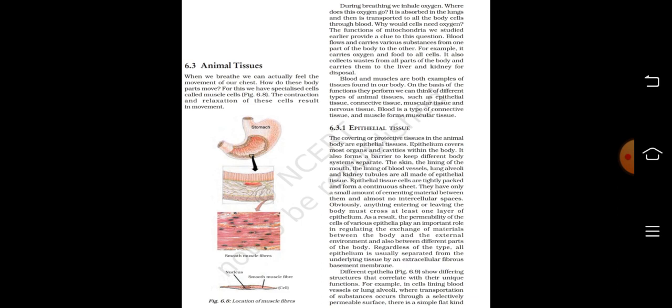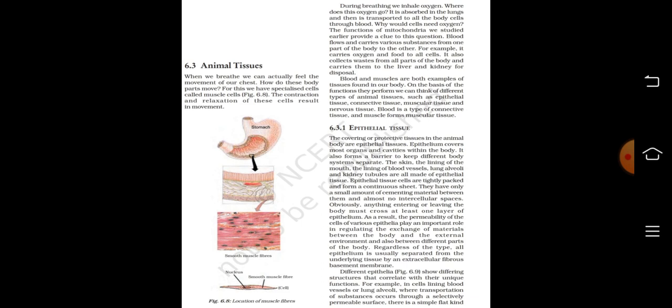As a result, the permeability of the cells of various epithelia plays an important role in regulating the exchange of materials between the body and the external environment and also between different parts of the body. Regardless of the type, all epithelium is usually separated from the underlying tissue by an extracellular fibrous basement membrane. Different epithelia show differing structures that correlate with their unique functions.